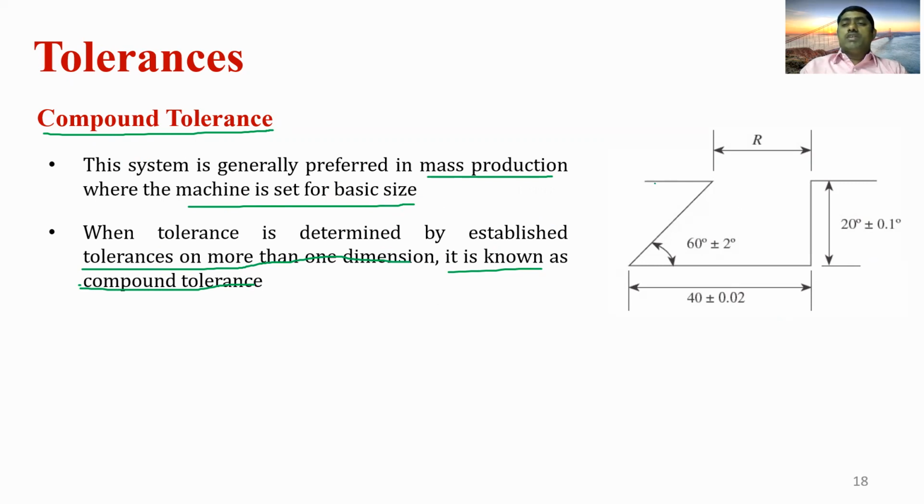Let us consider an example made with sheet metal. We need to provide compound tolerance to this. We provide tolerance in the height direction, also in the length direction, and some tolerance is also provided on the included angle.